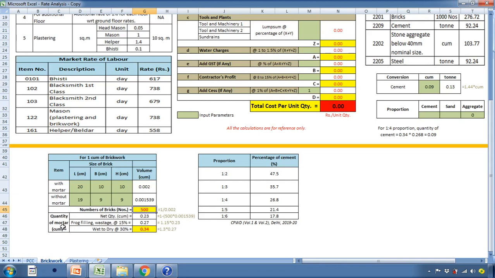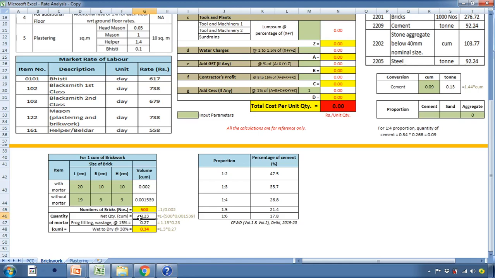Thereafter, we'll calculate the quantity of cement mortar. The quantity of cement mortar is calculated in cubic meter. The net quantity is equal to total quantity for which we are preparing the rate analysis, which is equal to 1 meter cube, minus the volume of brick. The volume of brick is calculated as 500, that is the number, into the volume of single brick without mortar. So it is equal to 1 minus 500 into 0.00153. So the net quantity of cement mortar is calculated as 0.23 meter cube.